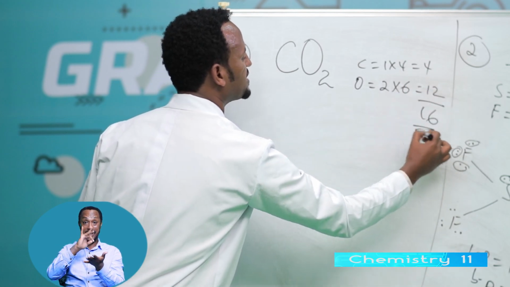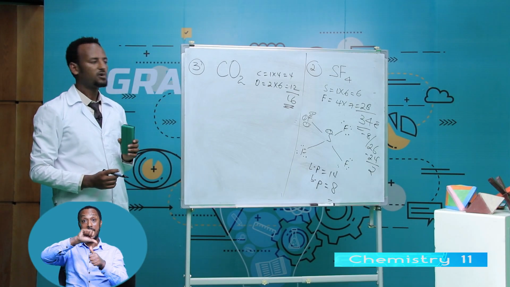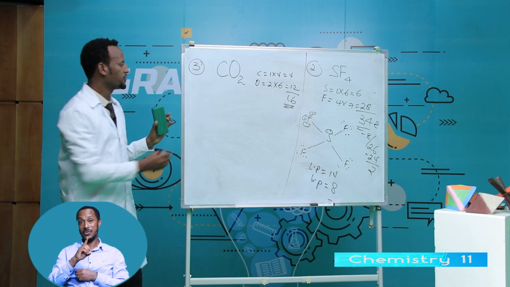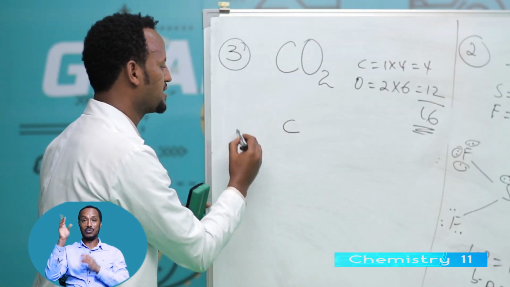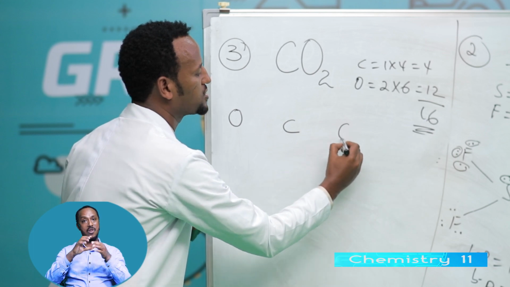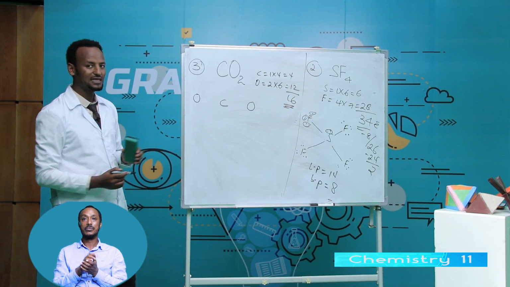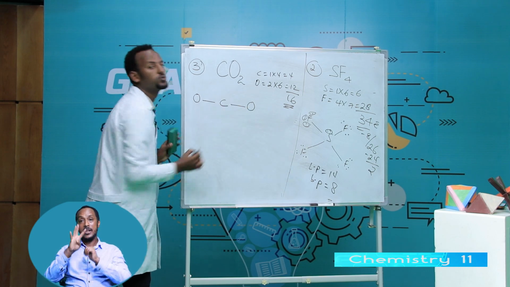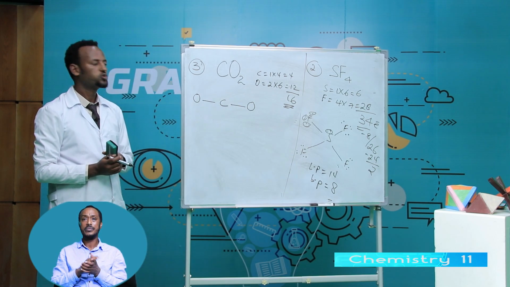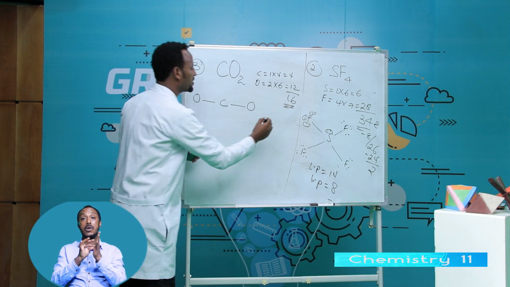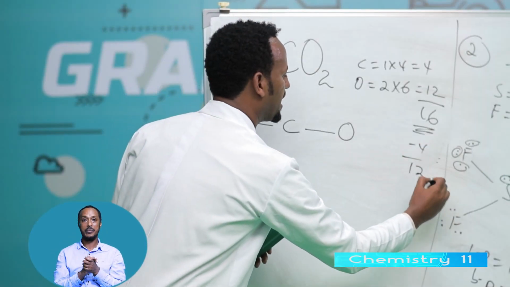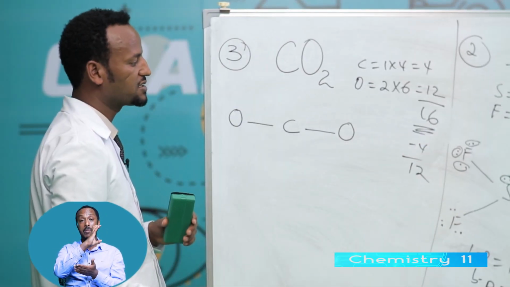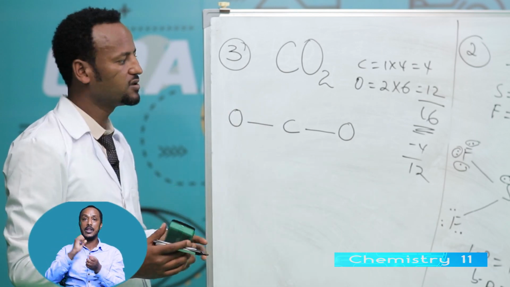Total is 16. What is the central atom? Carbon. Therefore, carbon is the center, with 2 surrounding atom, oxygen. This is a skeleton. First use a single bond, 1, 2. 2 means 4. Therefore, minus 4, the remaining electron is 12. 16 is total valence electron.